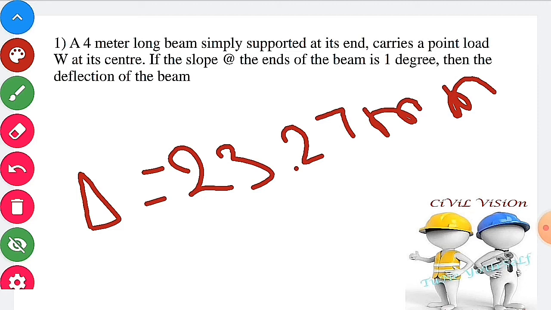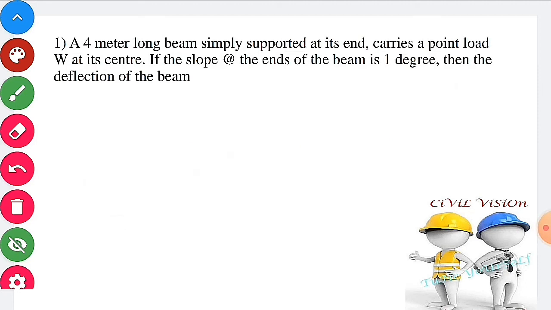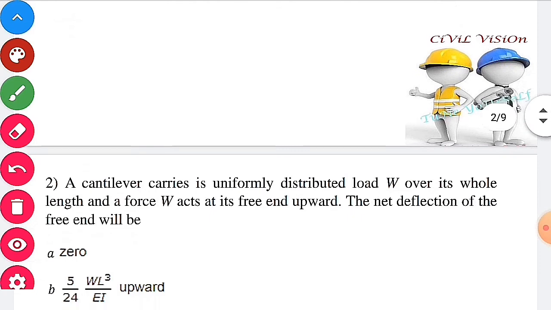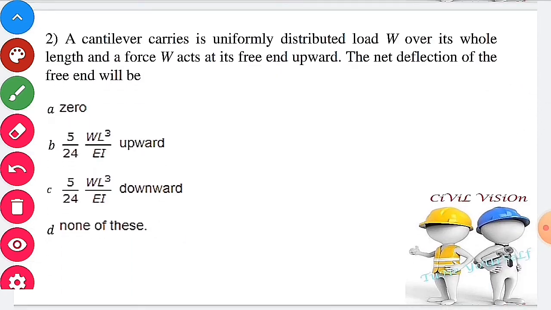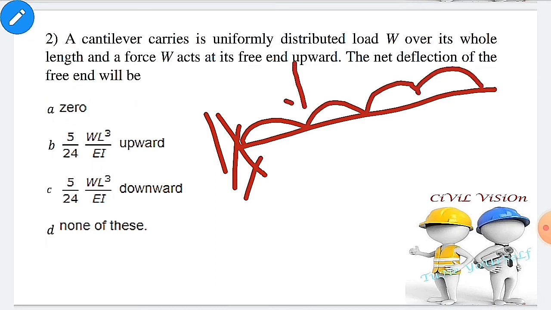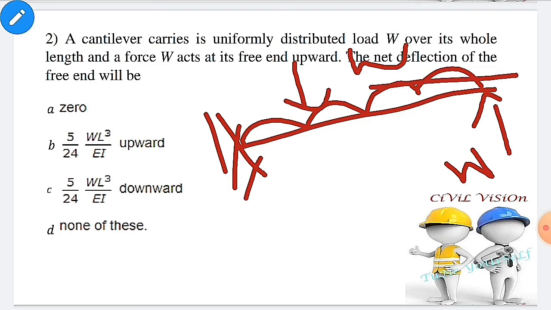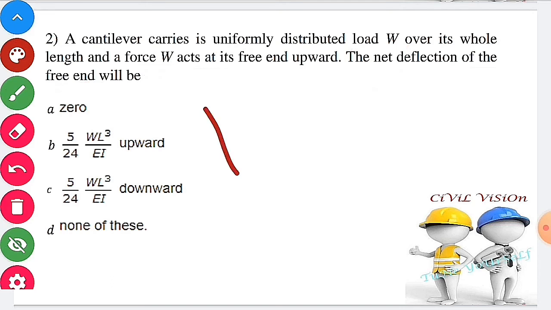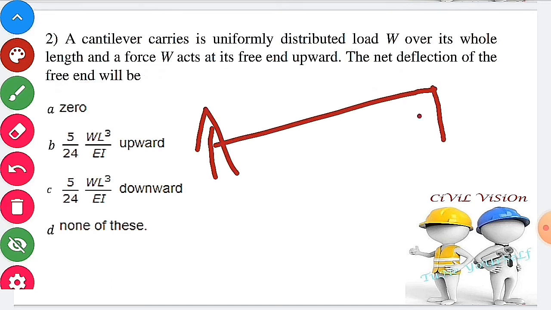Next question. Very important conceptual question. Keenly watch this question. Lot of careless mistakes will happen. Let us consider a cantilever beam carries a uniformly distributed load W and upward force W at its end. Find the net deflection of the free end. By applying the principle of superposition, let us consider a cantilever beam with upward force. Deflection of the given beam is WL3 by 3EI.